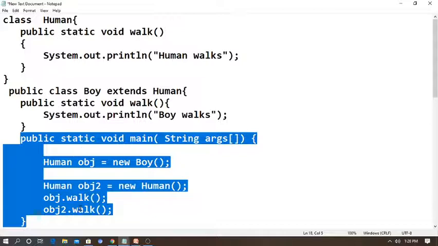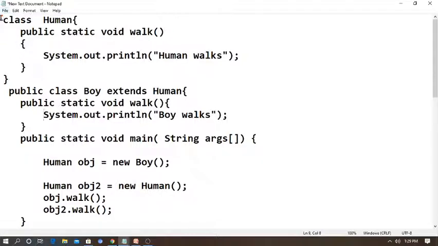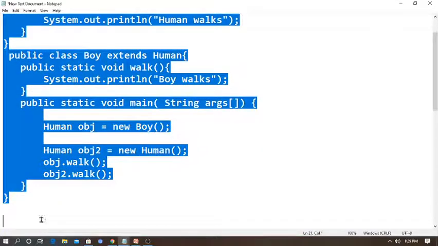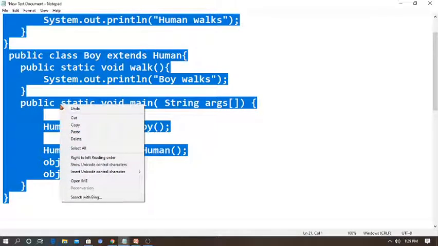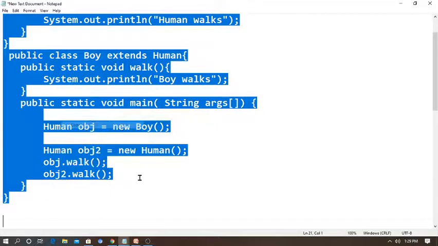Whenever we give the object like this, what will happen? It will go to the static walk method and print "human walks" the first time. Again I create the same object, so again it goes and prints "human walks" the second time. So it won't respond to the walk method of the extension class Boy. Let's go for a demonstration. You have to remember that static binding means method overloading.